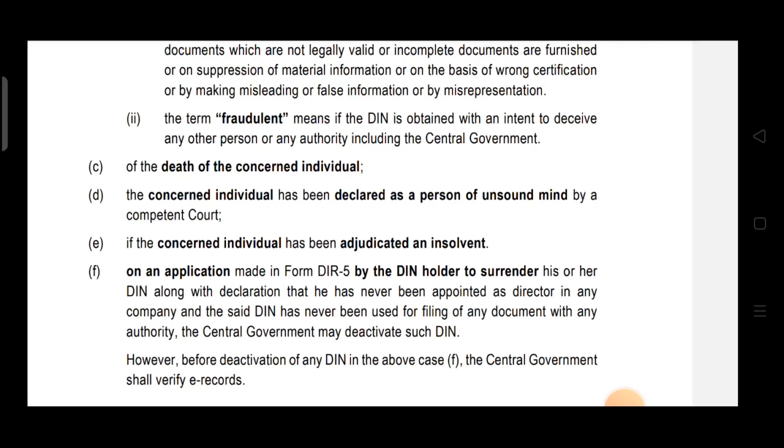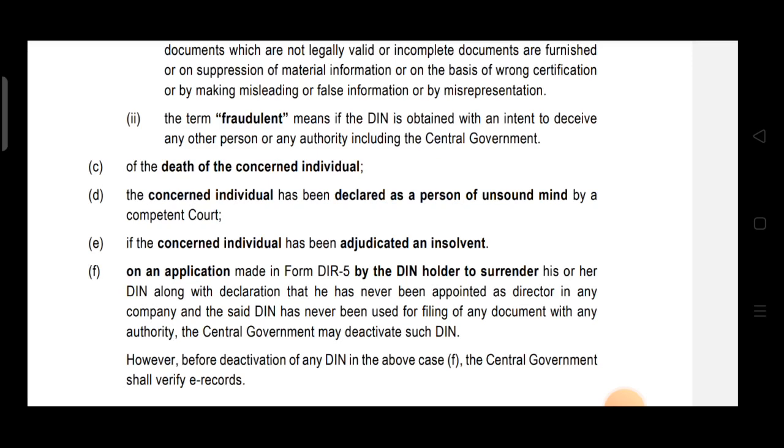deactivate such DIN. In case a DIN holder makes an application in DIR 5 with a view to surrender his or her DIN, and gives a declaration that he has obtained the DIN but has never been appointed in any company, nor was this DIN used for filing any document to the authority, then in that case the central government may deactivate such DIN.